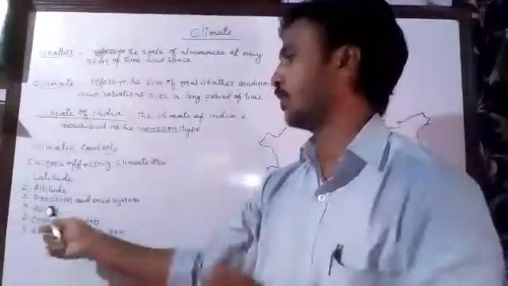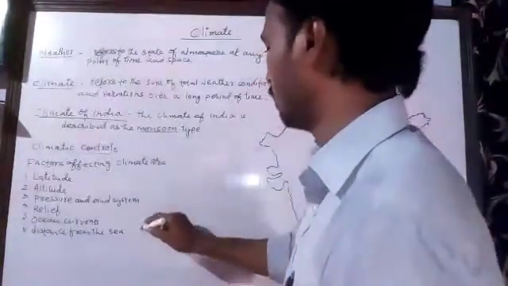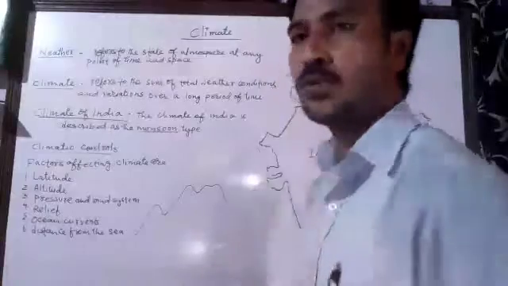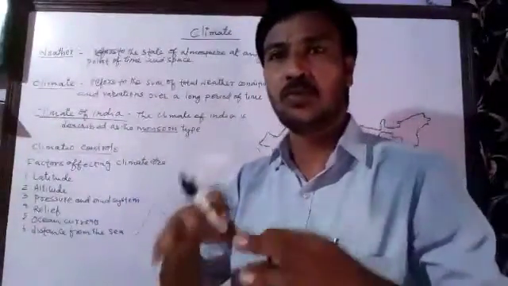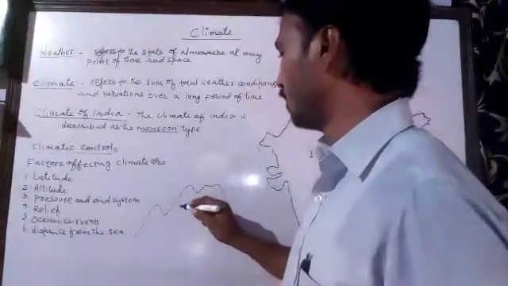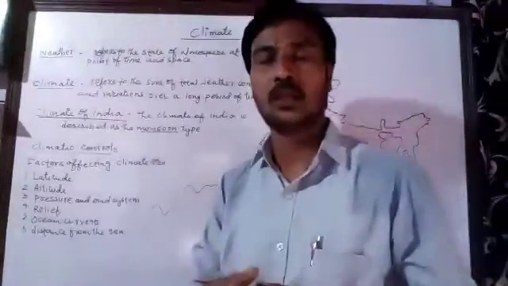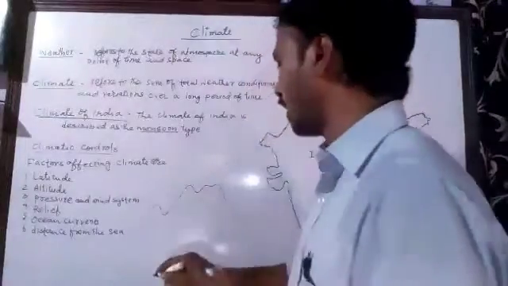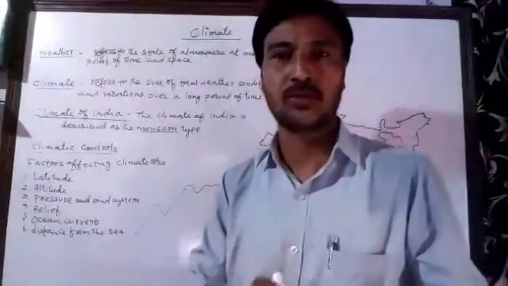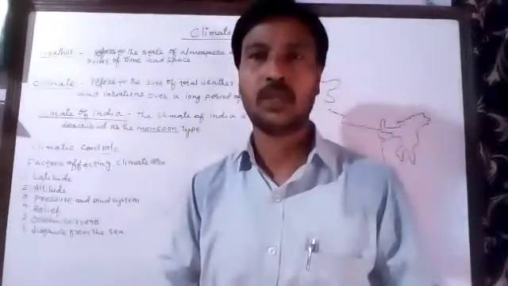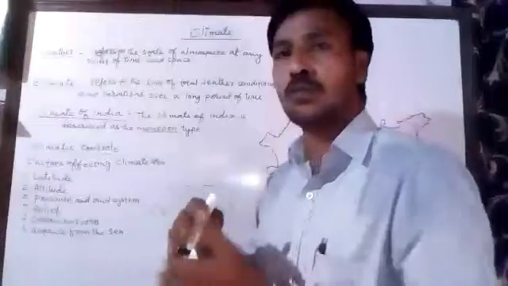So how does this affect the climate? Because of the hills and mountains, the wind is not easily able to move to different places. Especially the areas behind the hills and mountains do not get much rainfall, because the air is blocked by them, especially the Himalayan mountains we have in India, which are like a wall, and therefore the winds are not able to cross.